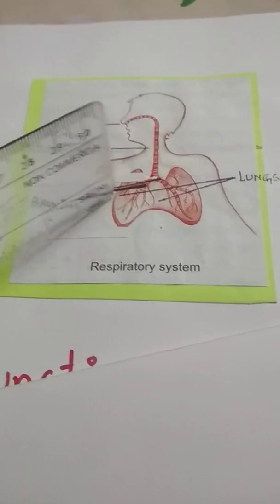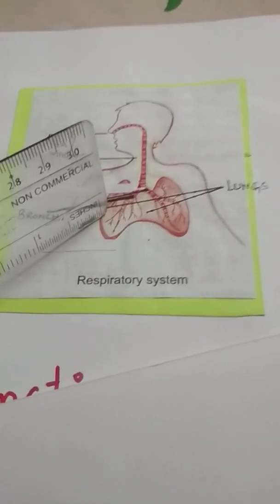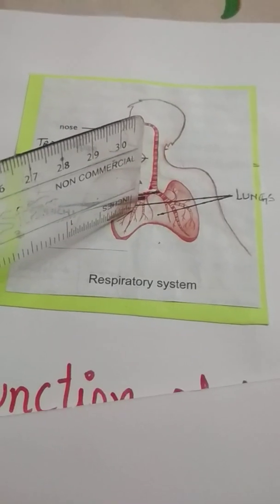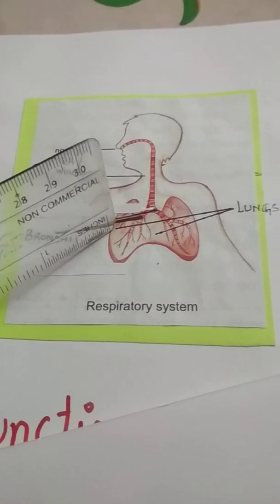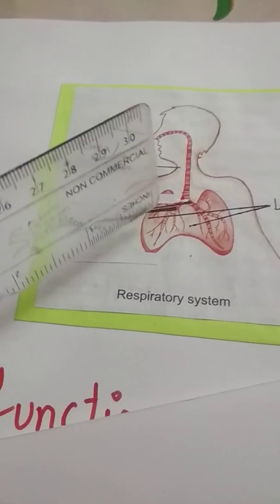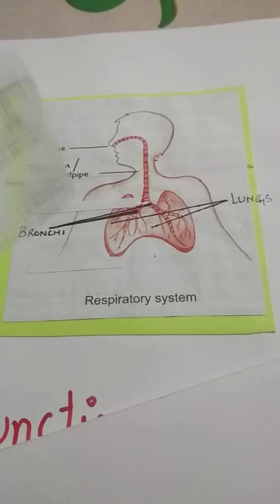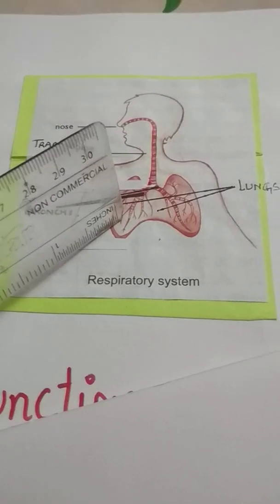Around these air sacs there are tiny blood vessels through which oxygen goes into the blood, and then it is taken to different parts of the body. Now, what does the oxygen do? The oxygen burns the digested food to produce energy.